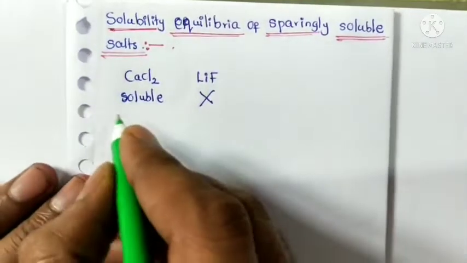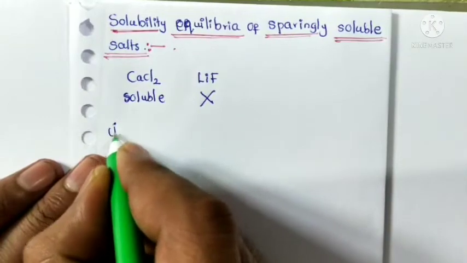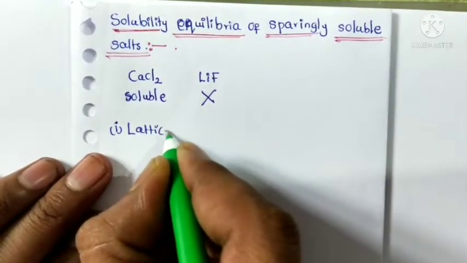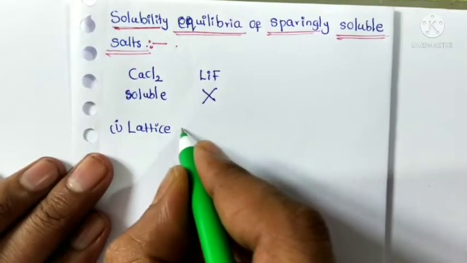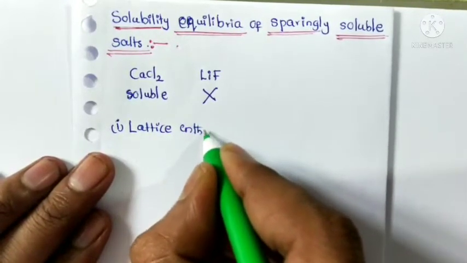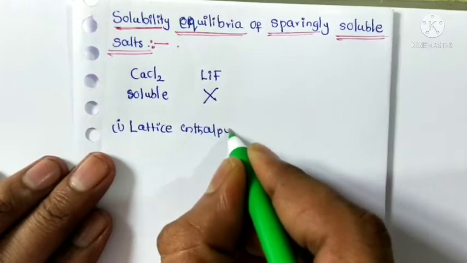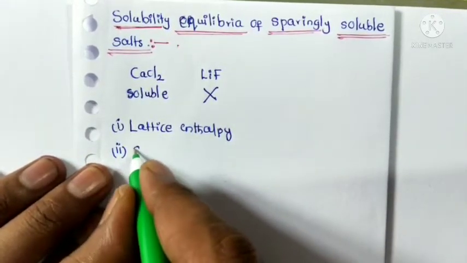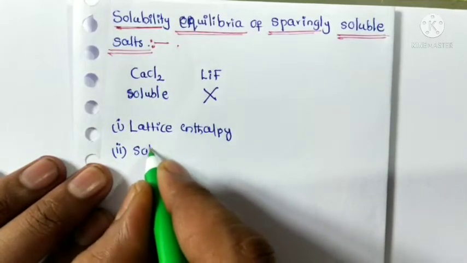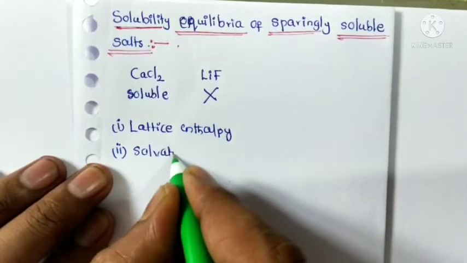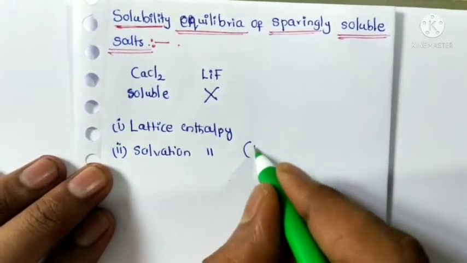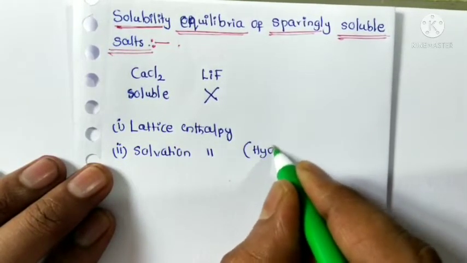The first factor is lattice enthalpy, and the second factor is solvation enthalpy. It is also called hydration enthalpy.